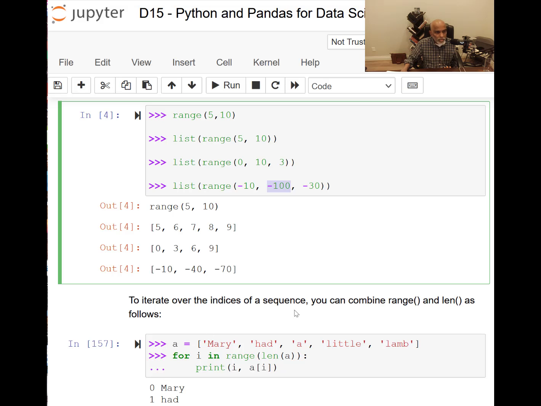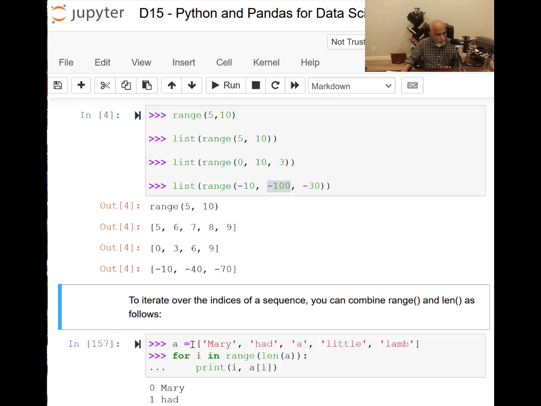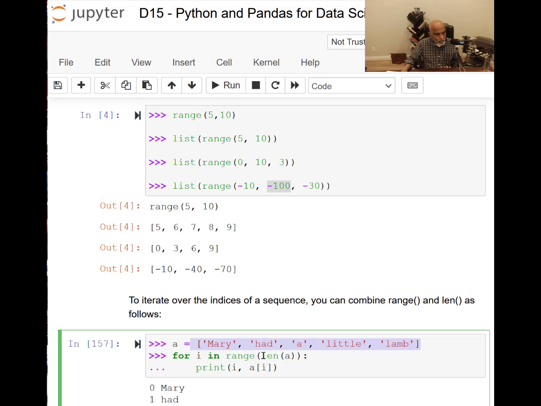To iterate over the indices of a sequence, you can combine the range and length functions. So here is a sequence of words. For the length of a, that means here 5 of them are there. So i in range 0 to 5. You take each one of the values, their corresponding indexed values of a.